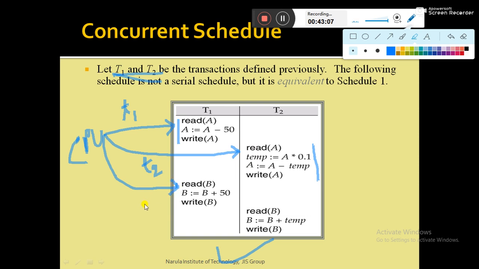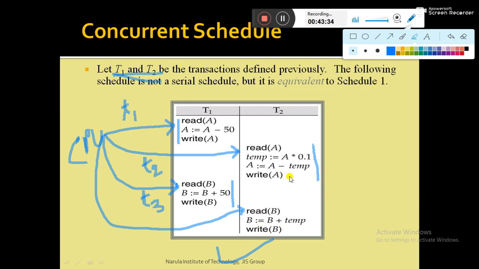Suppose at time T3, the CPU is back at transaction T1. Then the CPU executes the last 3 instructions of T1. So transaction T1 gets completed, and then the CPU goes back to transaction T2. Now the CPU will go back to T2 from where it has left.